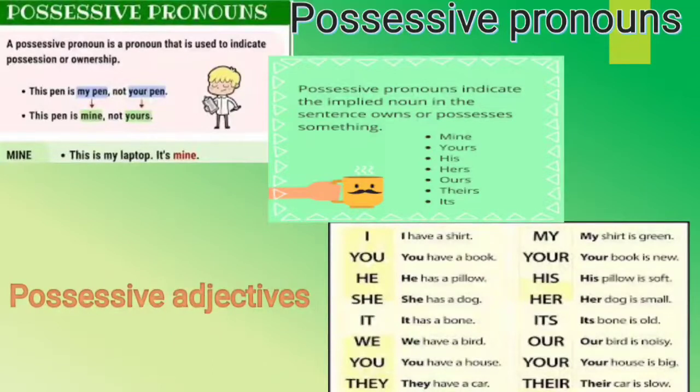Possessive pronouns and possessive adjectives should be clearly distinguished from each other. A possessive adjective is placed before a noun, and a possessive pronoun is just used in place of a noun. If I say, these are not my gloves, and mine are brown, so here first one, my gloves, gloves is a noun, so my cannot be the pronoun. Here my is a possessive adjective. But if I say mine are brown, mine means my gloves. So here mine is a possessive pronoun.